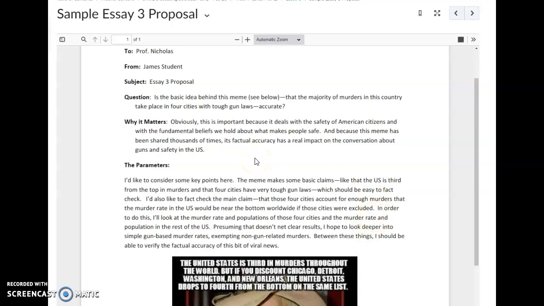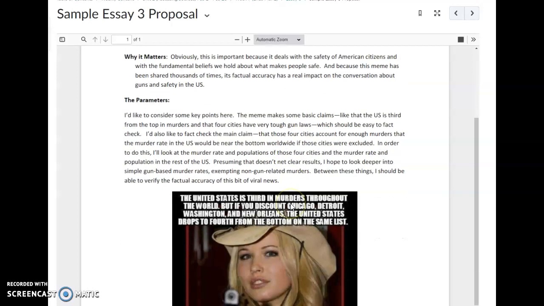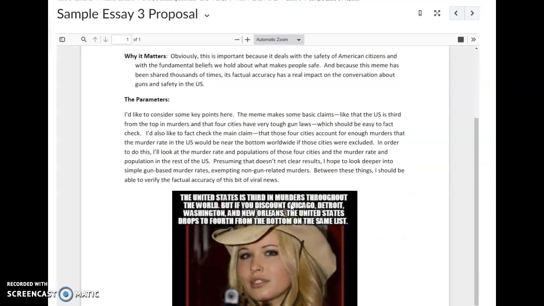Is the basic idea behind this meme, see below, that the majority of murders in this country take place in four cities with tough gun laws, accurate? Okay, there's an explanation as to why it matters. I want to consider some key points. So number one, the meme makes some basic claims. I just laid those out for you.